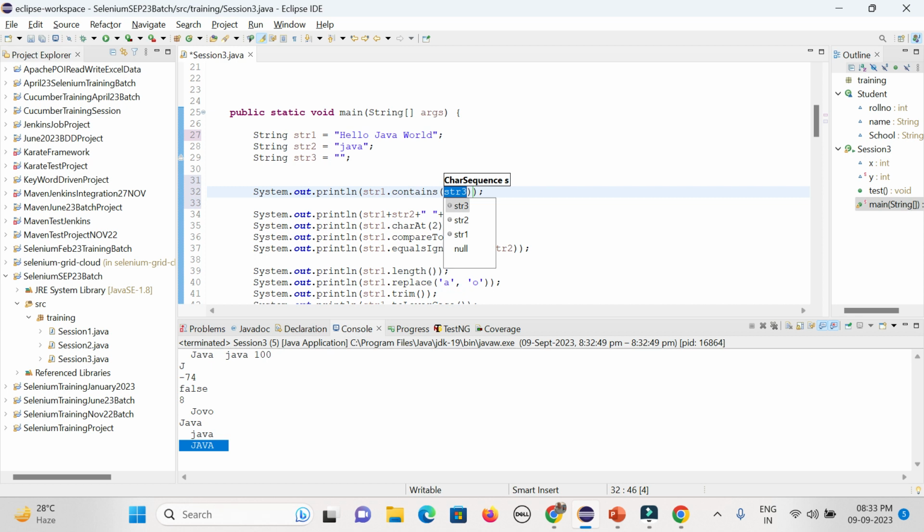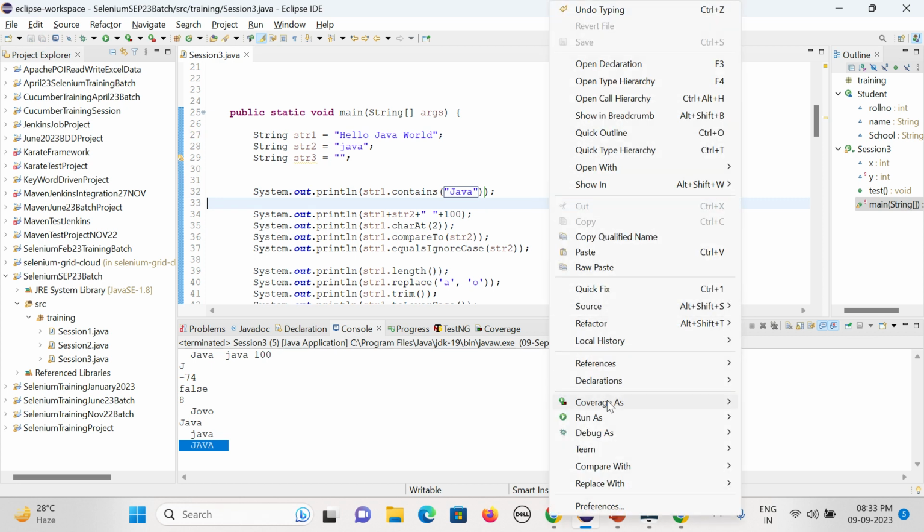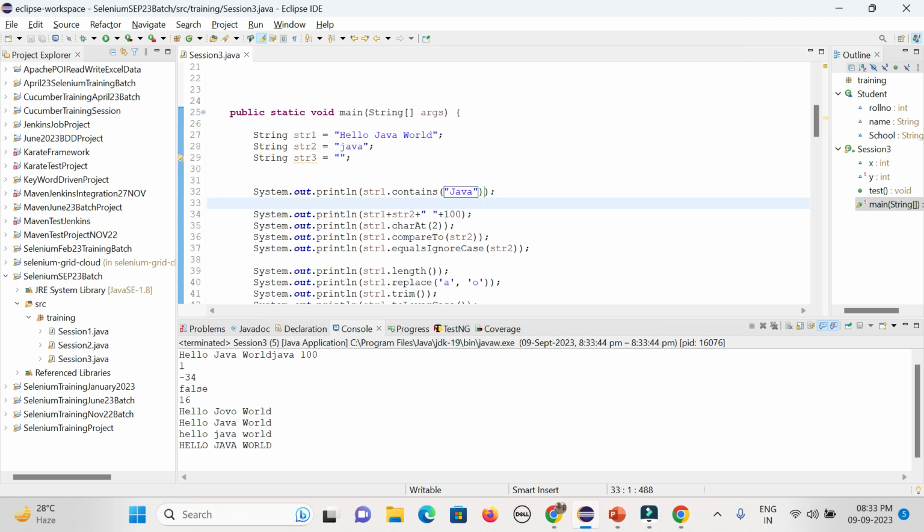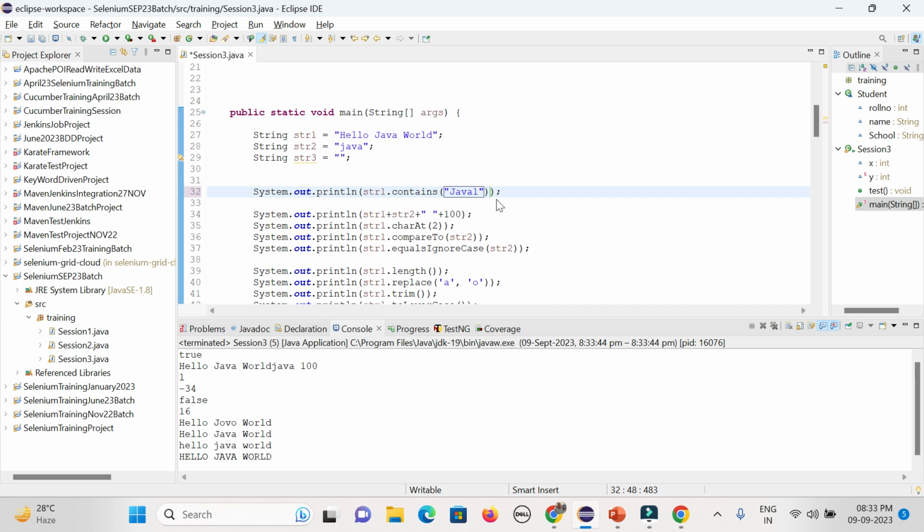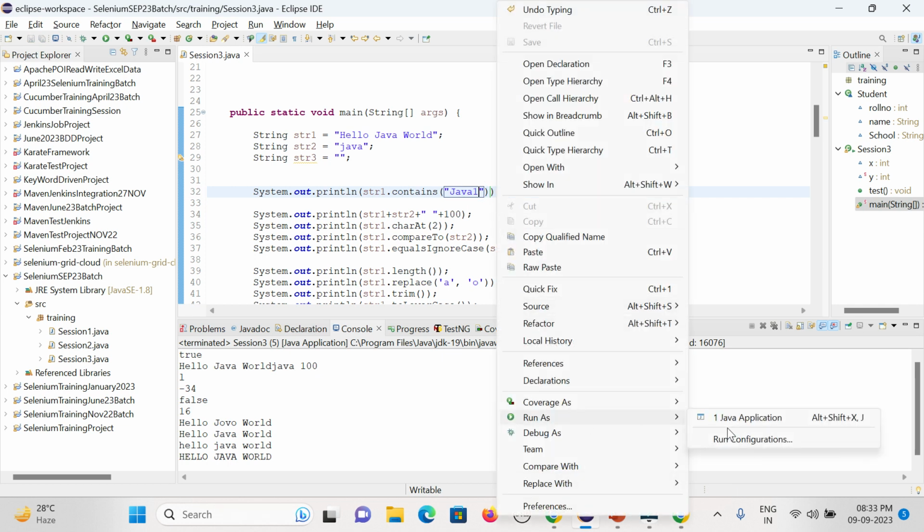You can check something, say Java, wherever it is present, at the top, bottom, starting, ending, or in the middle. It will give you true in case it matches Java exactly. You could see contains Java, right? You could see here true. But if you check with Java 1, it will give you false, because for Java 1 there is no match. So that is the way, right?